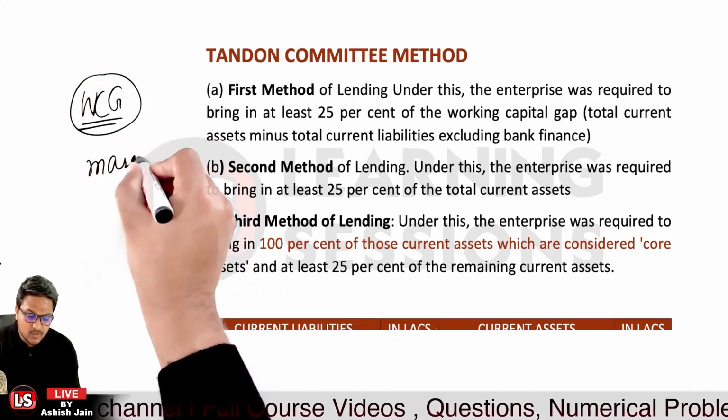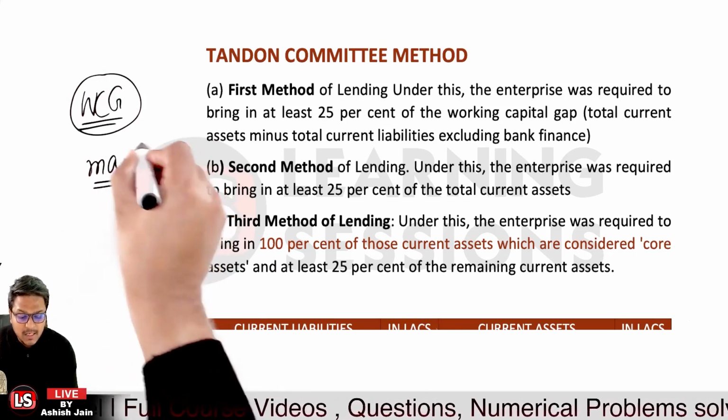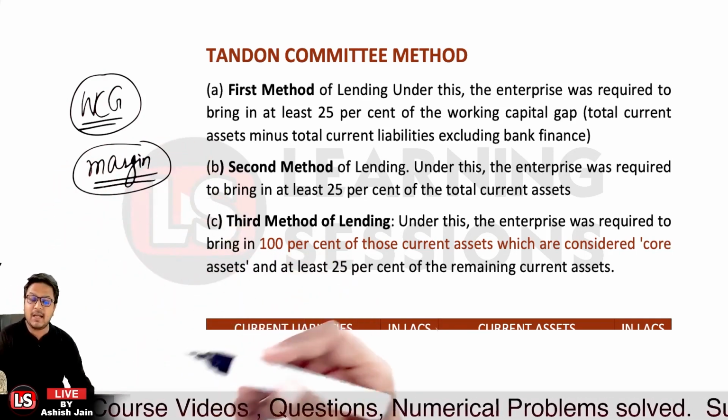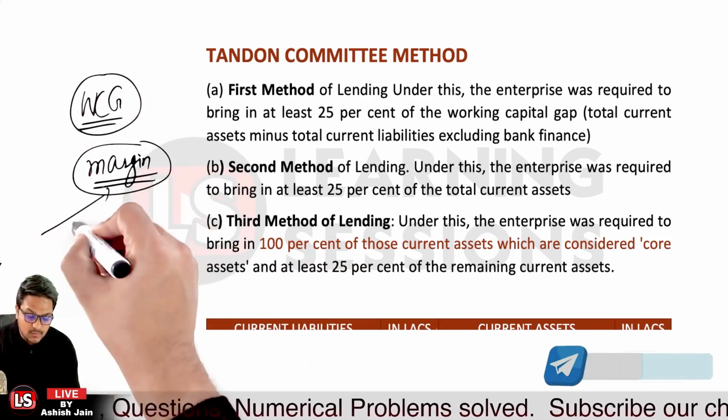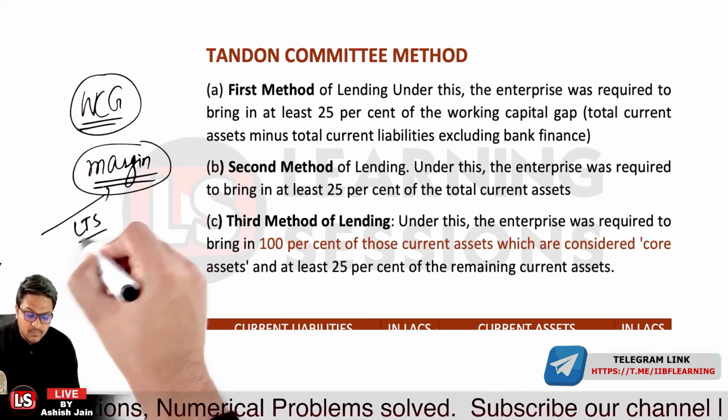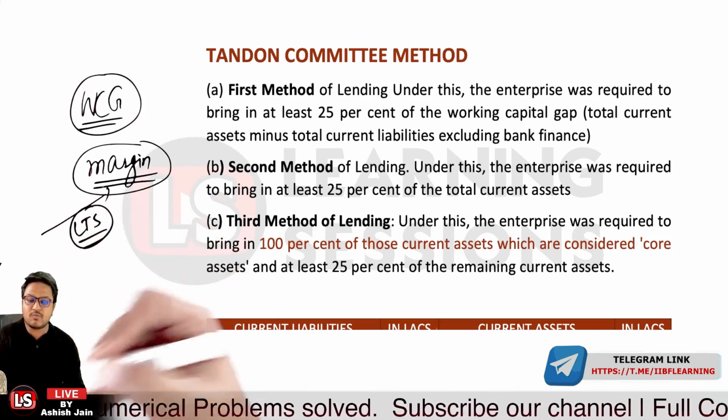Margin is actually related to the contribution that is to be maintained, that is the net working capital that is to be maintained by the borrower itself. Either it could be from the long term sources, or it could be related to the new funds which will be infused by the borrower itself.